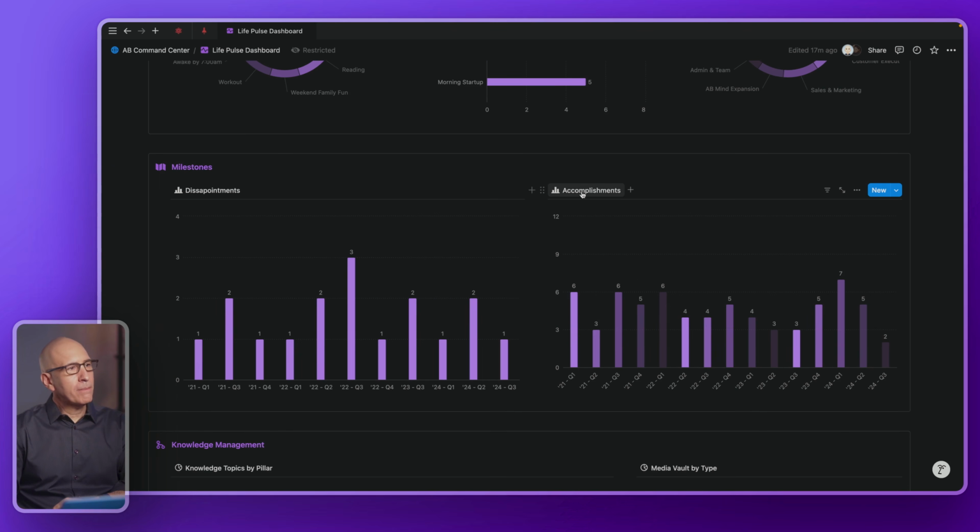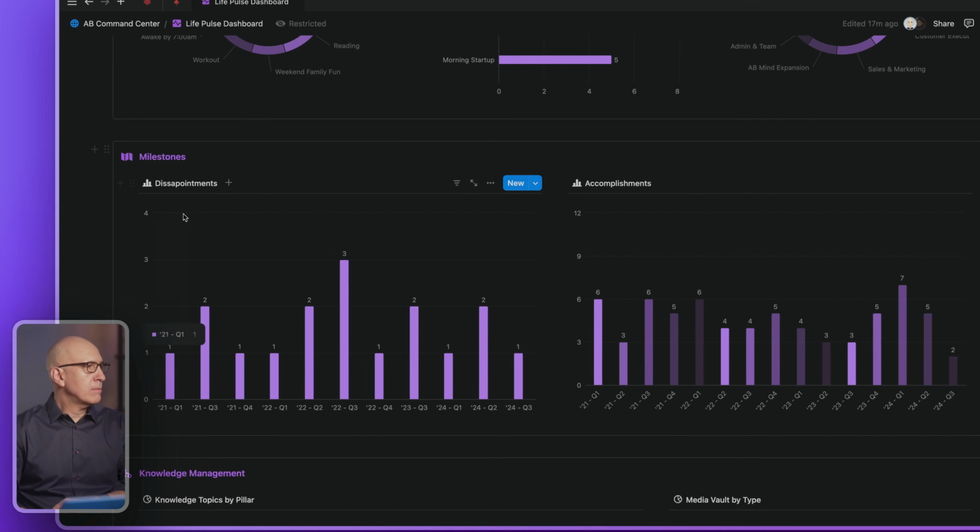So I track accomplishments and disappointments. Here I'm going quarterly: the number of disappointments and the number of accomplishments by quarter. It's just nice to see this. Obviously, I don't put every disappointment, because if it's just a failure, that's progress towards a bigger objective. It doesn't count as a disappointment. It was just an iteration that didn't work out, but it's part of an ongoing series of iterations. These are true end-of-game disappointments. If something comes to the end of the road, then it gets marked here.